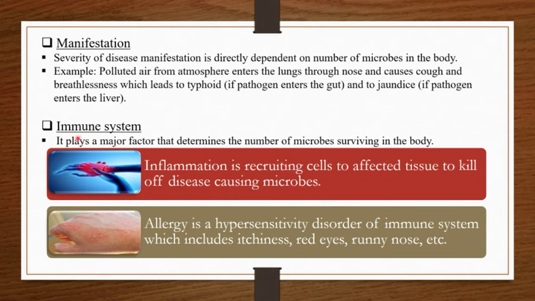Now let's learn about the immune system. It plays a major factor that determines the number of microbes surviving in the body. Immune system body में कितने number of microbes survive कर रहे, वो बताता है. The immune system is a defense system that protects our body against various types of microbes, and it also keeps the body safe by killing infectious microbes.